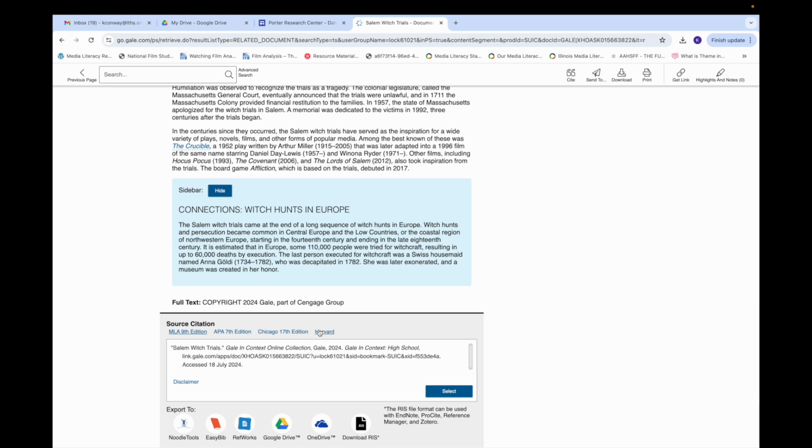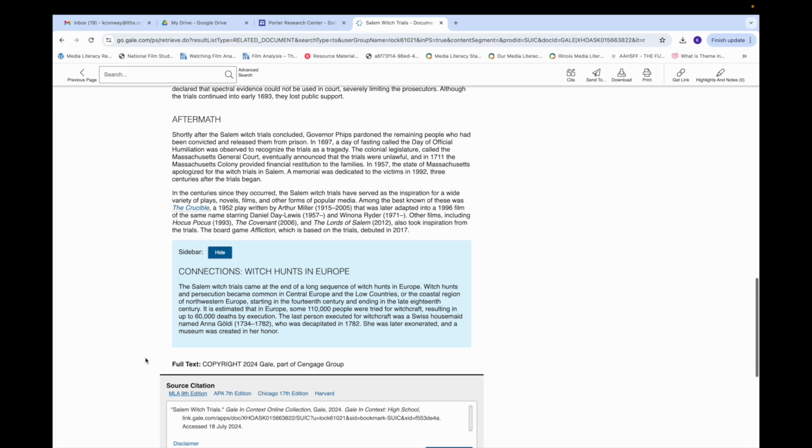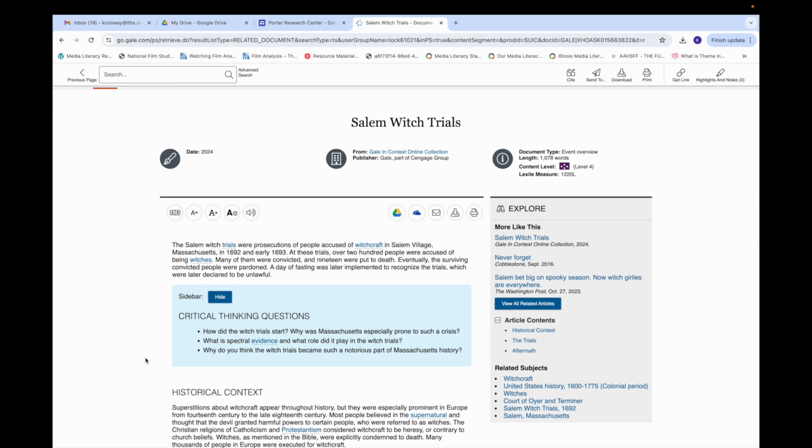Your citation is right down here, which is great. So a couple of the features here. On the right-hand side, you'll see this Explore window, and this is really great for when you're doing research because it will suggest more articles for you that you can look through. And also gives you related subjects that you can look through.